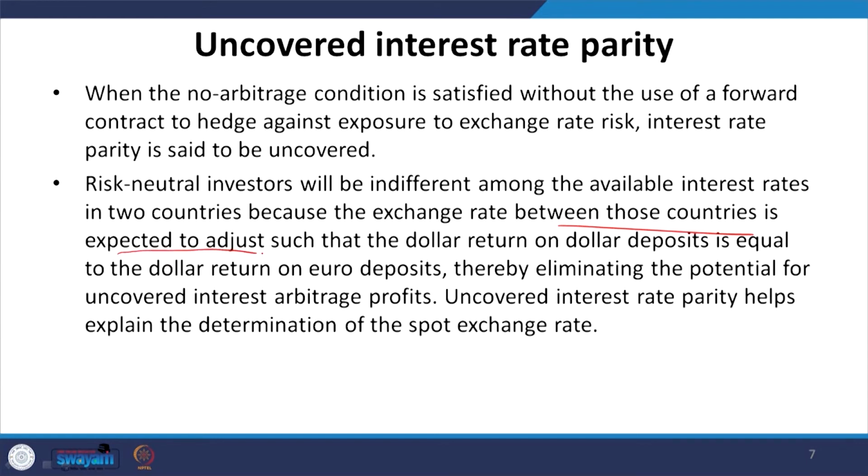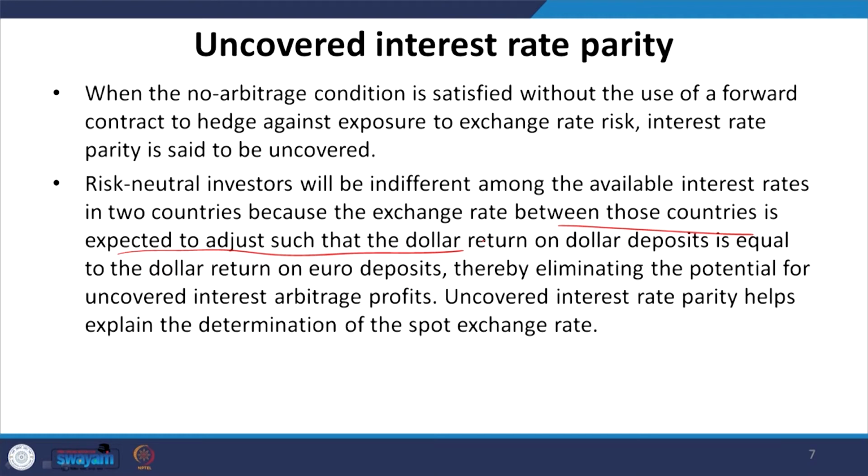Risk neutral investors will be indifferent among the available interest rates in two countries, because the exchange rate between these two countries is expected to adjust such that the dollar return on dollar deposits is equal to the dollar return on euro deposits, thereby eliminating the potential for arbitrage profits.